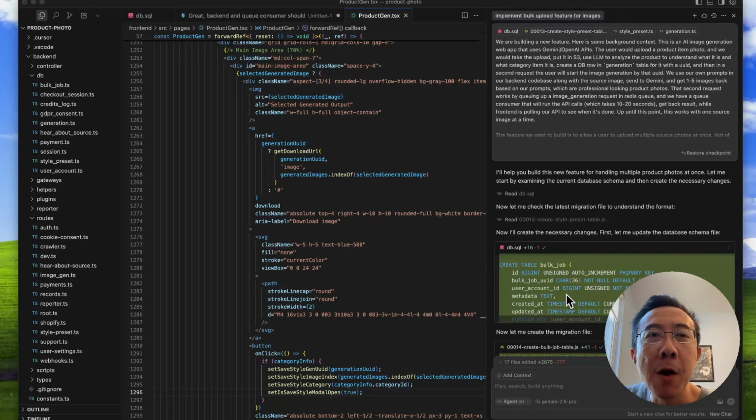Now, I want to talk a little bit about how I use AI to write code. So I'm working on ProdShot. It just so happens that in the past few days, I was working on a feature, kind of a big feature. ProdShot is an image generation app, and the feature I'm working on is batch processing, right? So what I need to do is to allow you to not just create one image at a time, but to upload a whole bunch of images at once and have it generate a whole bunch of different product photos at once. So this is kind of like a batch job feature.